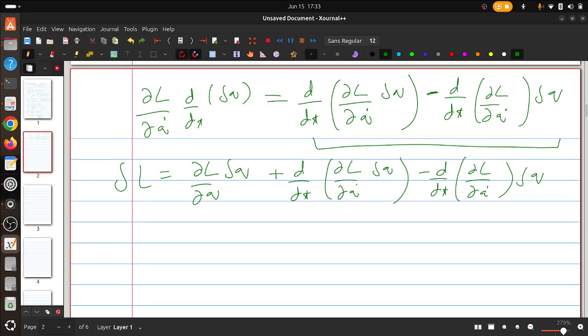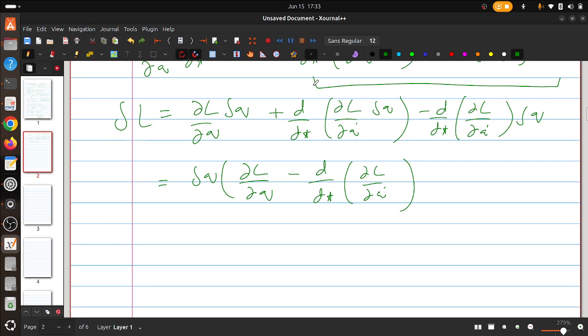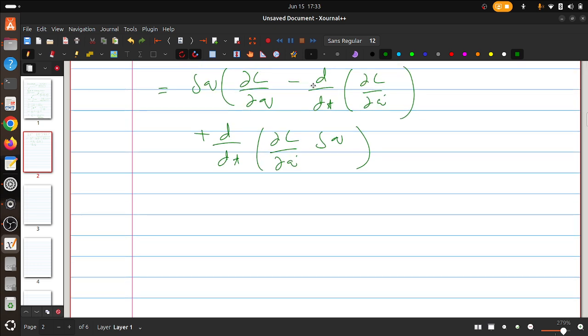We can obviously club the first and third terms and take delta q common. So it will be ∂L/∂q minus d/dt(∂L/∂q̇), and there is a complete derivative term, which is quite clear here, (∂L/∂q̇) δq. Now here comes the trick.